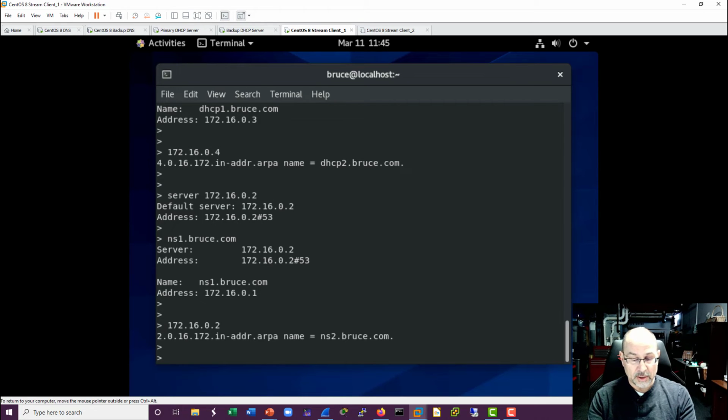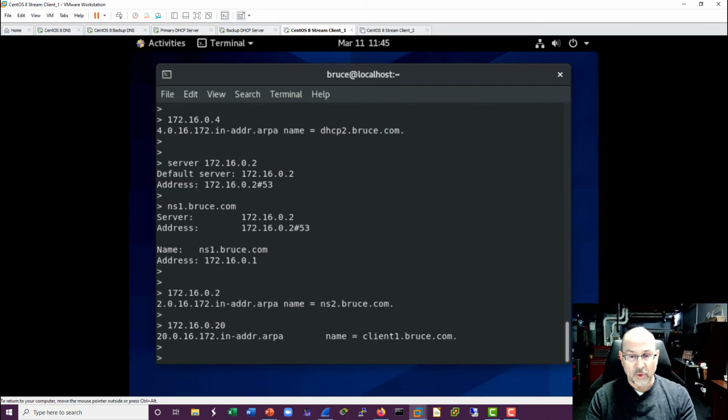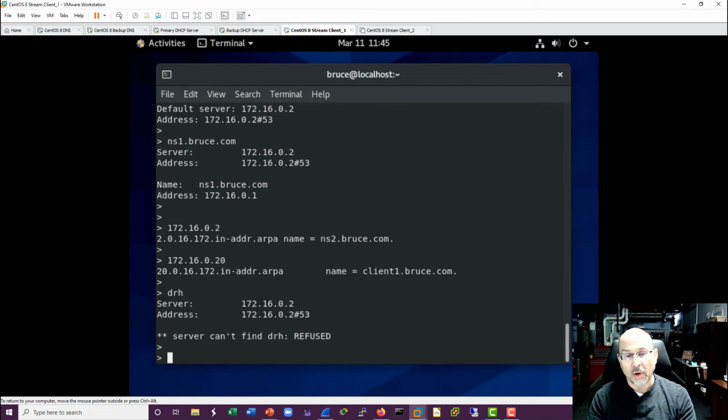And let's go ahead and try the client here. Let's see what 172.16.0.20 comes out to be. Well, that's client1, and we'll try dhcp1. Oh, no. Okay. So this is what I didn't think was going to work, and that's because we're missing the search string. Now, normally on a client, you put this in there, but we can probably do this. Let me see.